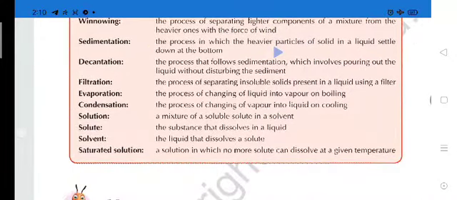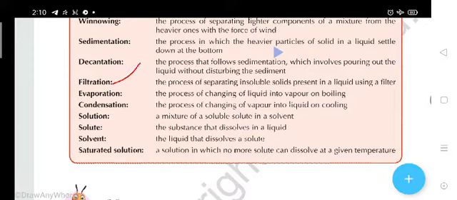Next, filtration: the process of separating insoluble solid present in a liquid using a filter. And evaporation: the process of changing of liquid into vapor on boiling. Condensation: the process of changing of vapor into liquid on cooling. And a solution is what?